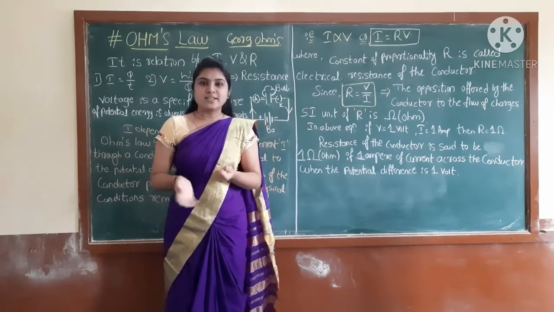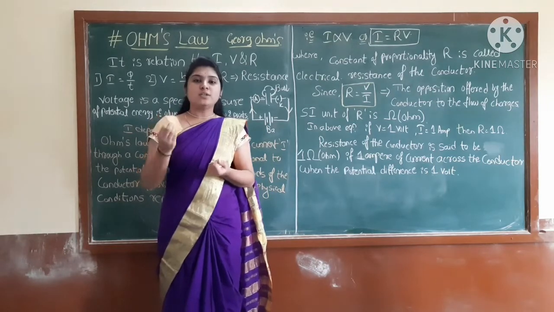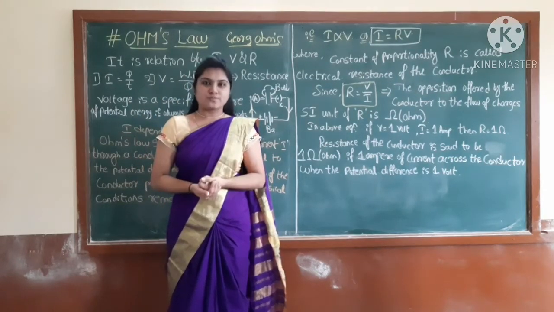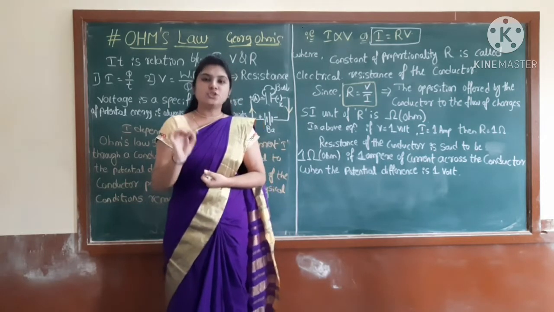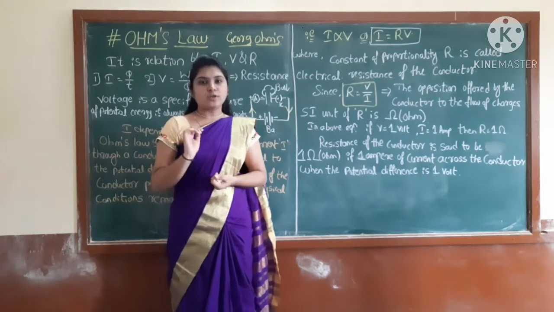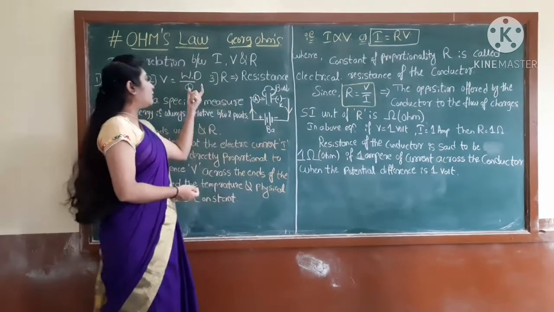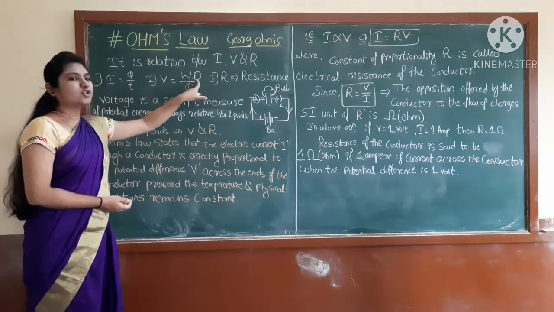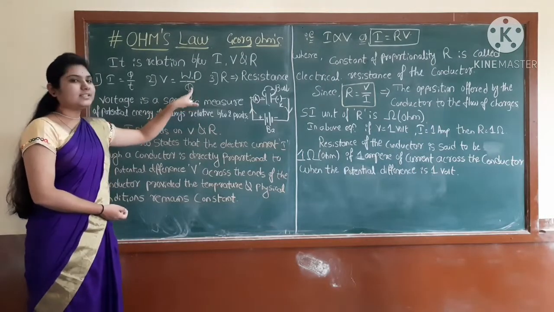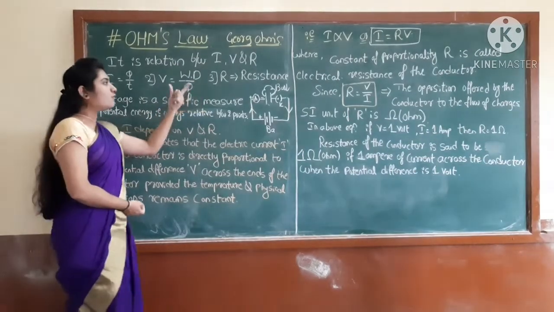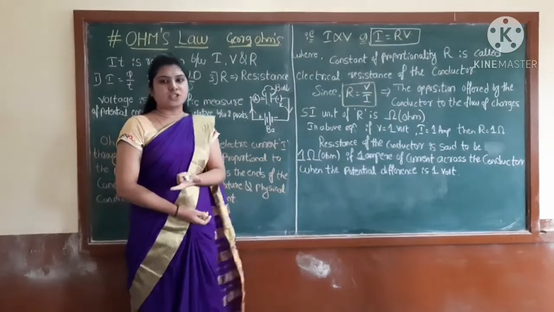Potential difference is nothing but the work done on a unit positive charge. Work done on the unit positive charge, we can say it as voltage. So that only I have written, in short form. This is work done and Q is the charge. So work done is nothing but the energy.